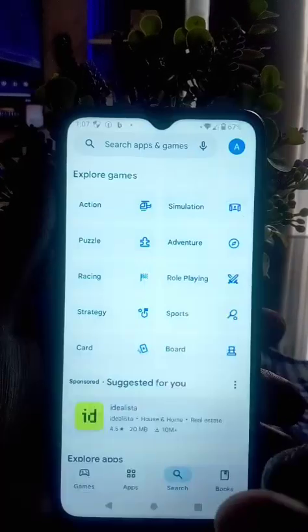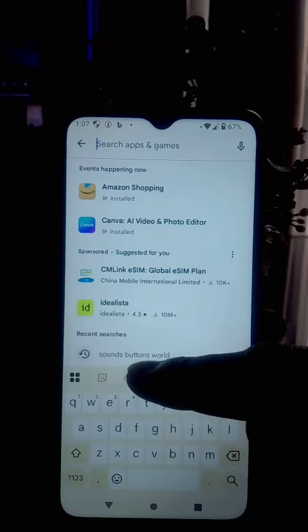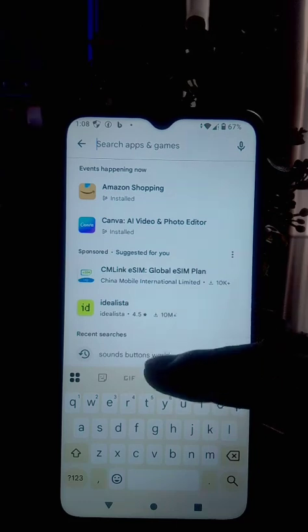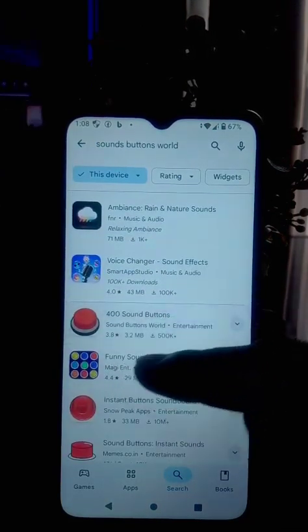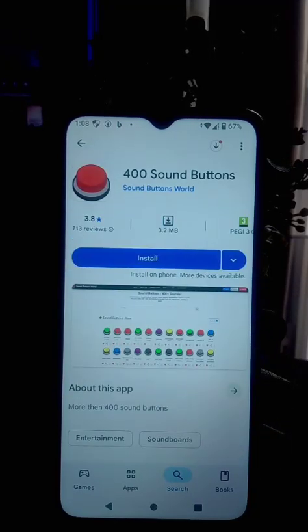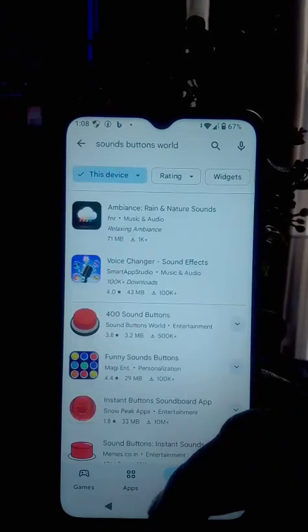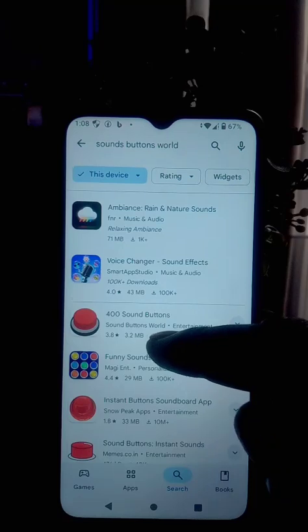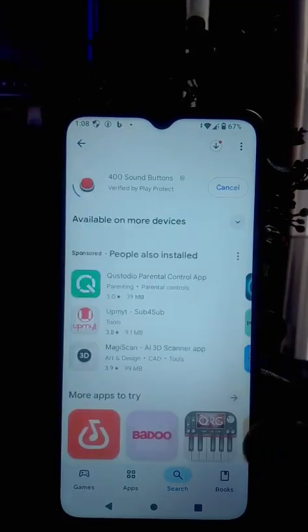First of all, you go to your Play Store, then you search for this app, Sound Button, where buttons were sounds. So alright guys, this is the app here, this very one. Then you click on it. As you can see, 5,000 people are already using this app, 5,000k plus. Alright guys, you click on it. Then after that, you click on install.